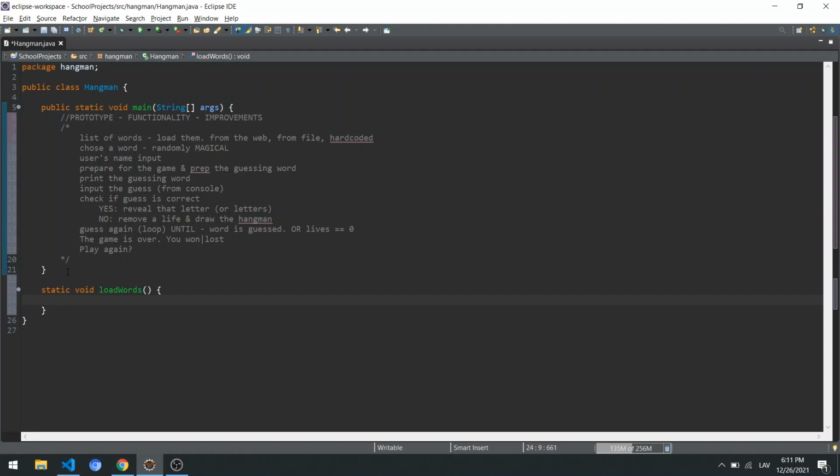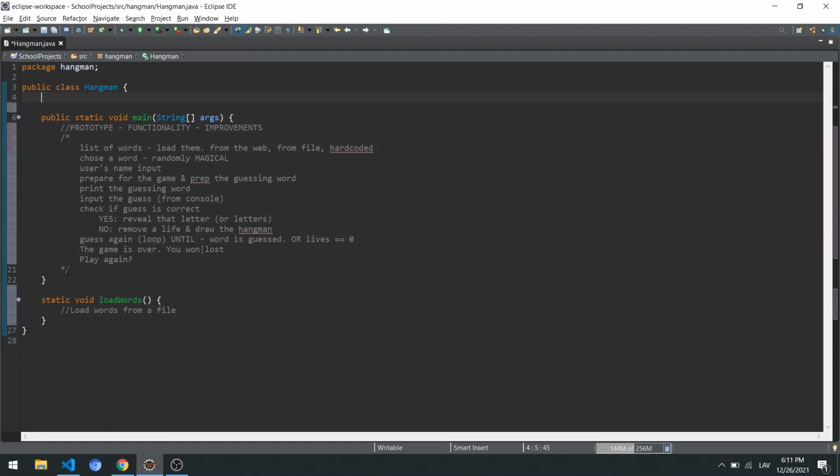Simple empty method, we can add maybe a comment on what's going to be in there. So load words, maybe we can say from a file. If we're going to have the list of words, we might, I'm always going to say might, because this is only my approach. Every game might have something a little bit different. So we might have maybe a list of words.